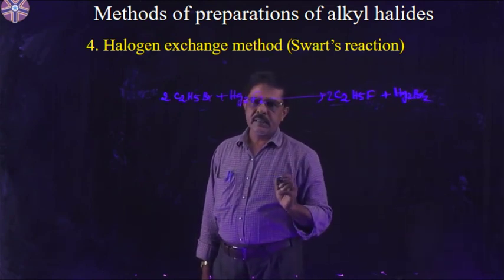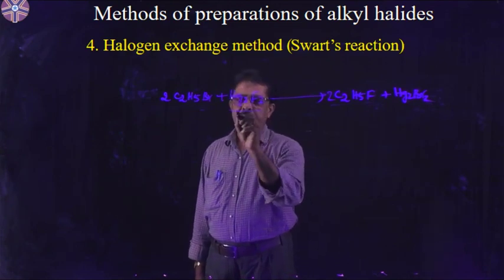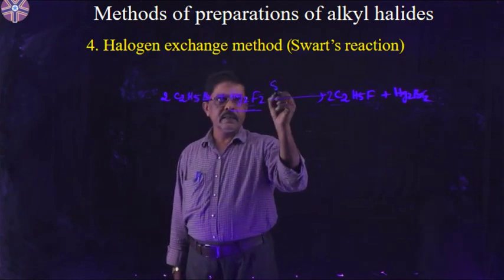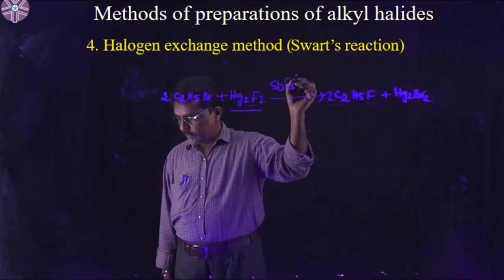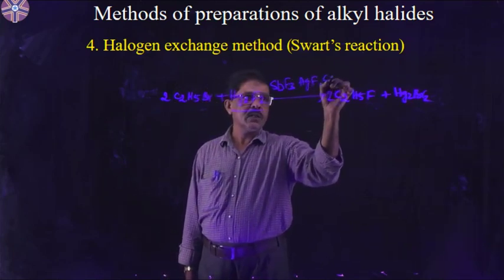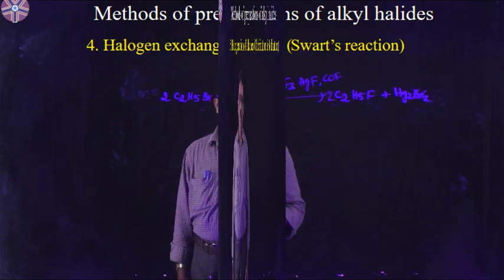This reaction is called the Swarts reaction. Here Hg2F2 is a fluorinating reagent. We can also use SbF3, AgF and CoF2 as fluorinating reagents.